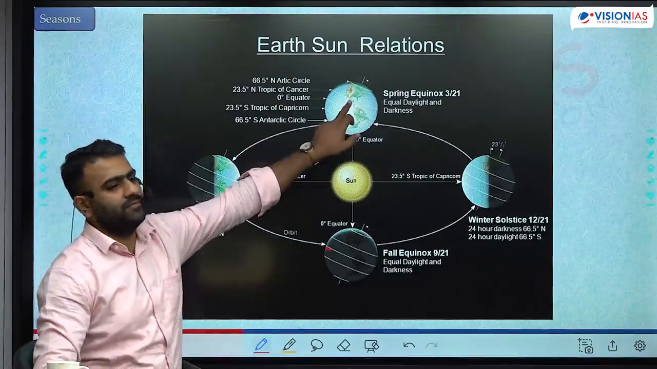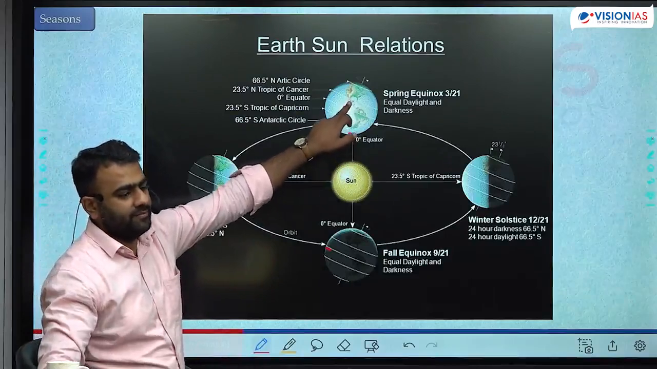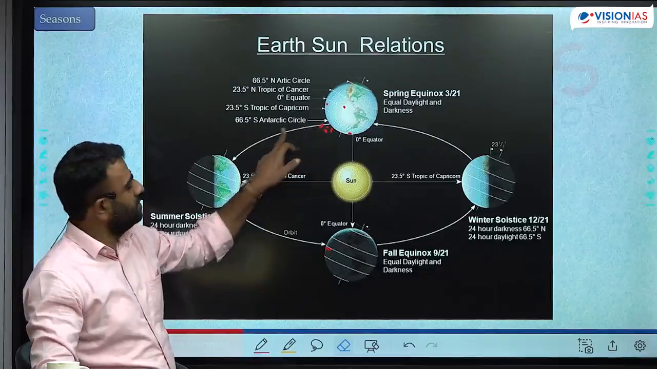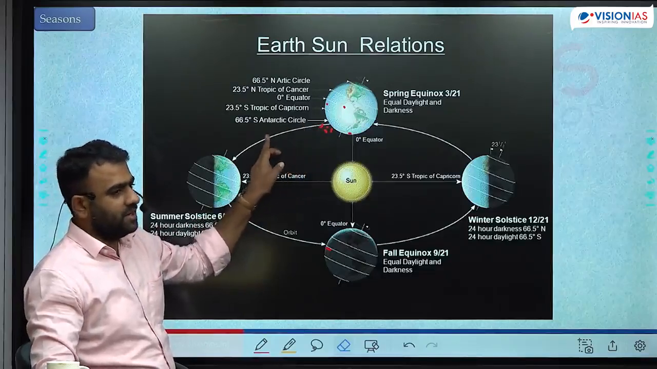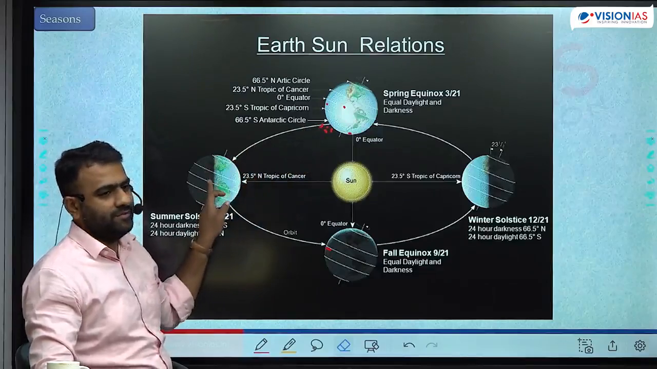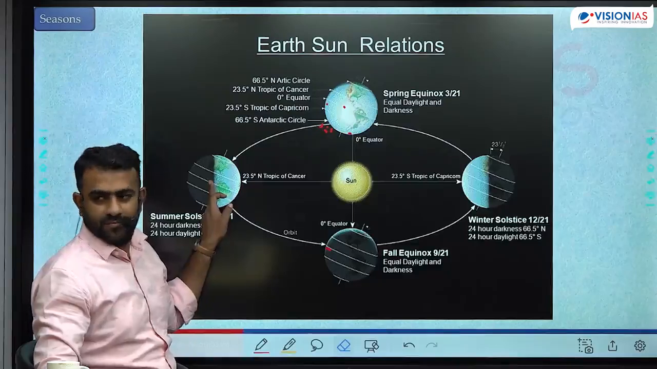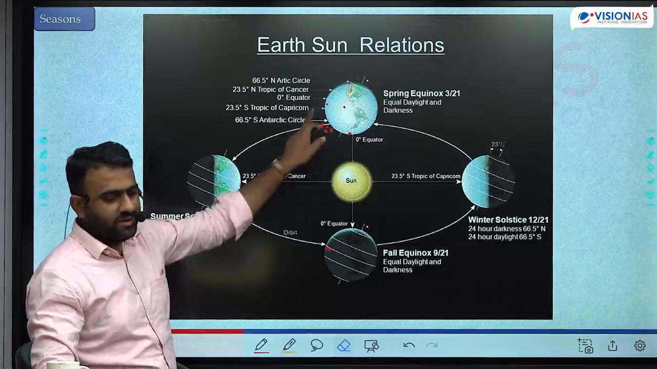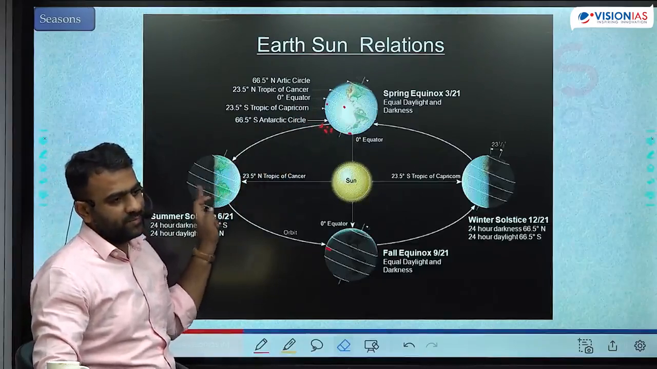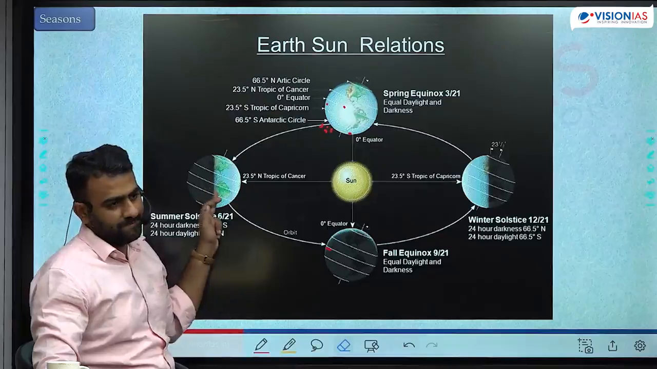Let's start from here. 12 hours of day. 12.5 hours. 13 hours. 13.5. 14 hours. 14.5. 15 hours of day. Every subsequent position continuously it is changing. By the time it reaches here, Delhi is experiencing 15 hours of day.